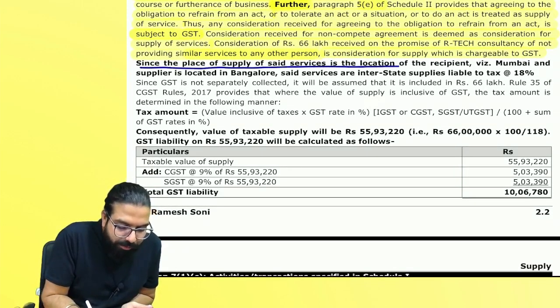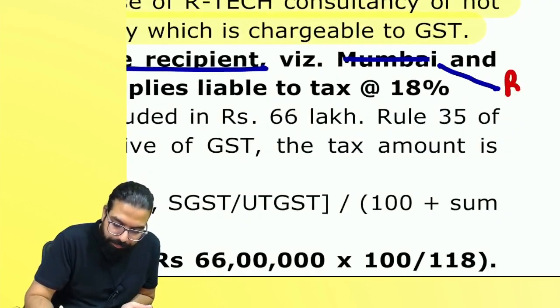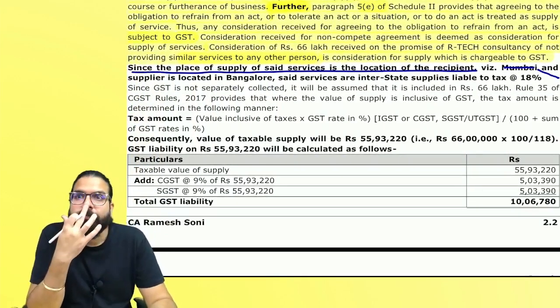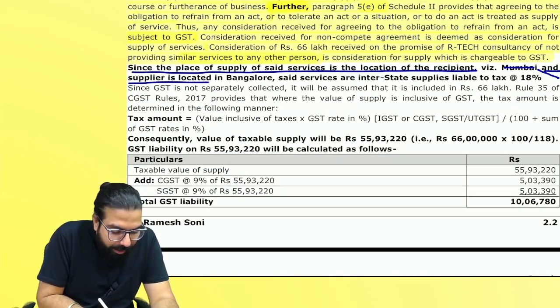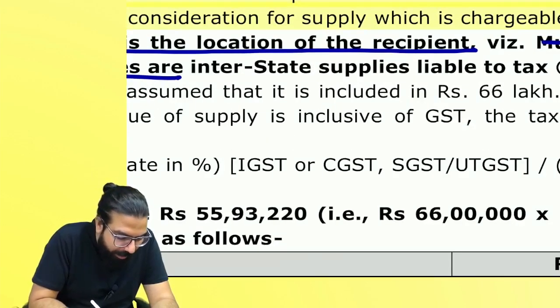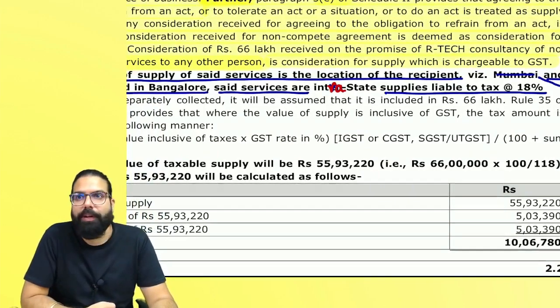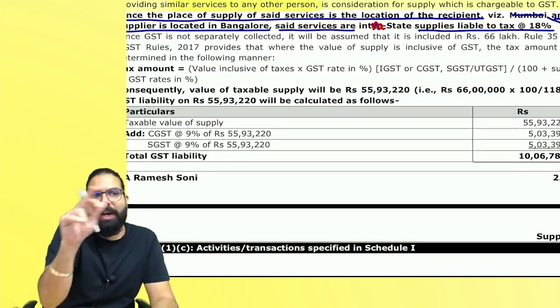Since the place of supply of the said service is the location of recipient, but this will be Bangalore, okay? By mistake, it has come over here. Recipient is where? Bangalore, no? And supplier is located also in Bangalore. Said services will be intrastate supply and liable to what? Tax at the rate of 18%. Then 18% means you can write in your exam CGST 9 and SGST 9. In bracket you can write.